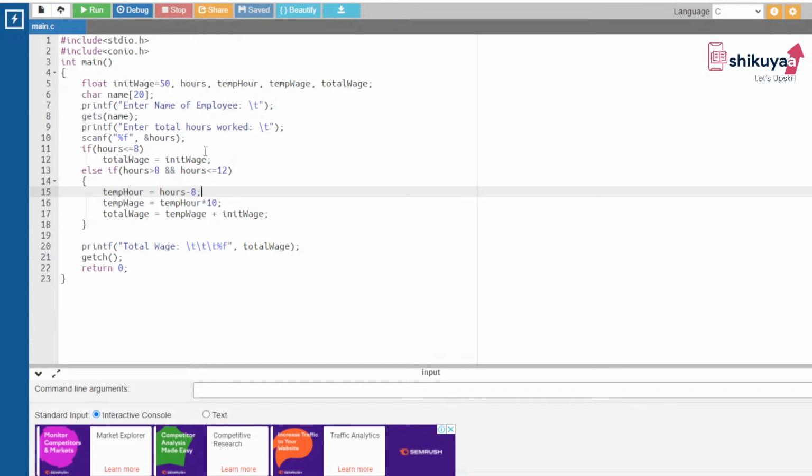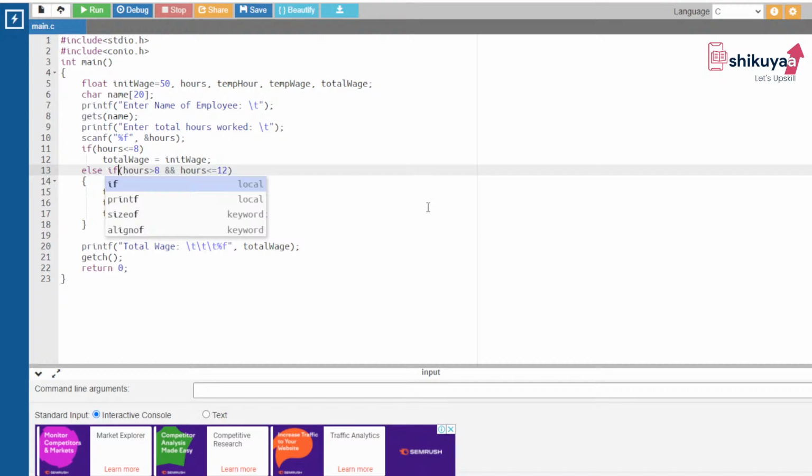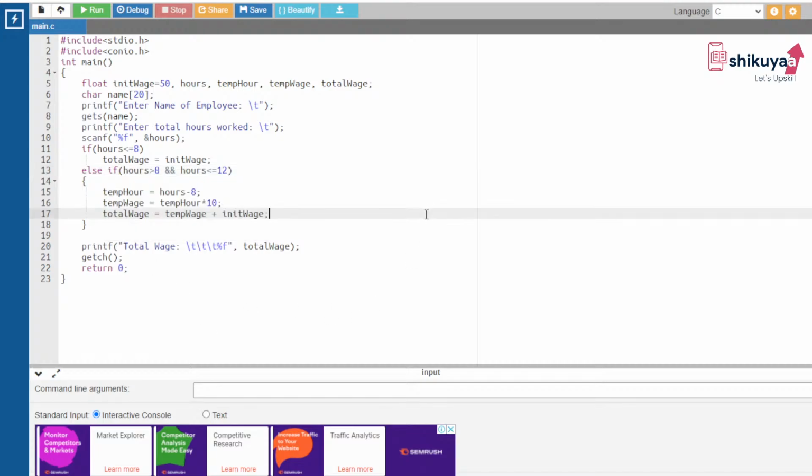Now, else if, we have used else if, or we can directly use else. Okay, no problem. What we have written in the condition: else if hours is greater than 8 and hours is less than or equal to 12.